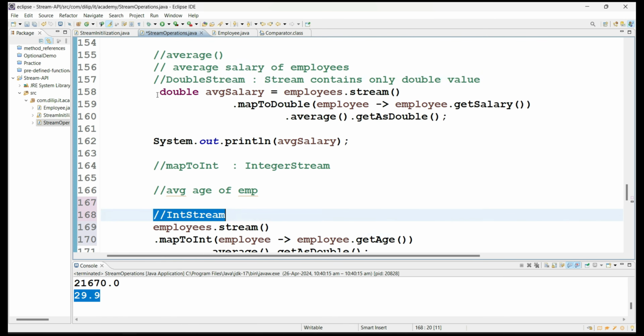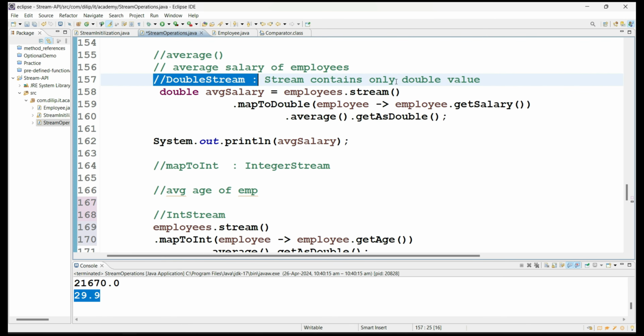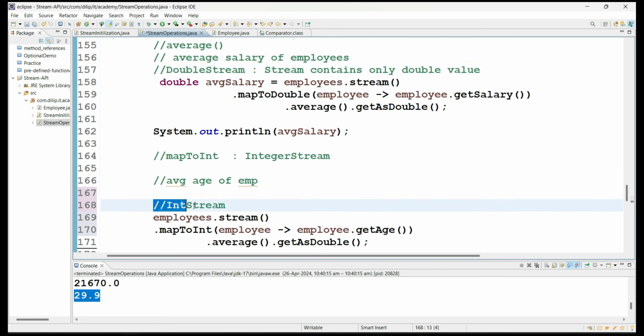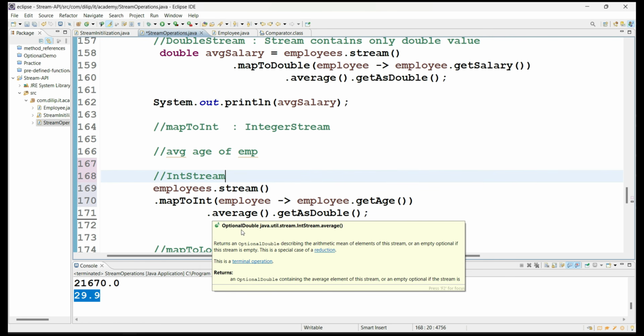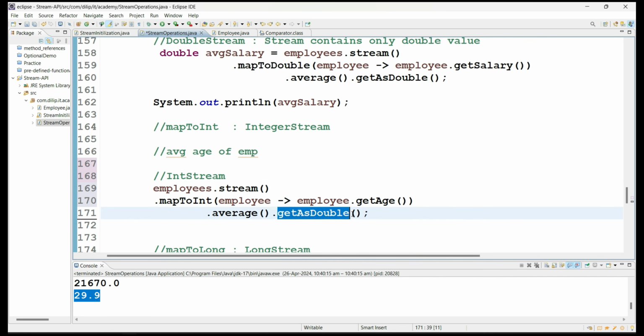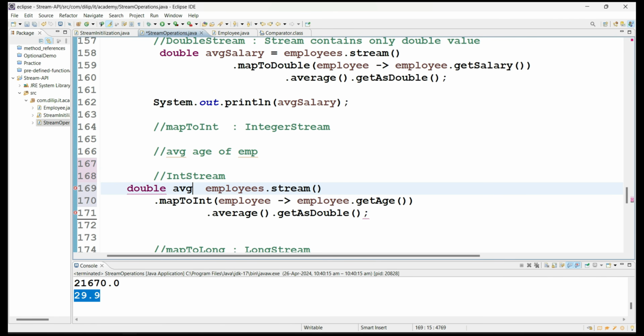Similar to DoubleStream, which allows only double values, here it will contain only integer values. Now from that, if you call the average method again, it is going to return OptionalDouble and you are going to get the result as a double value. So I can take double average age.